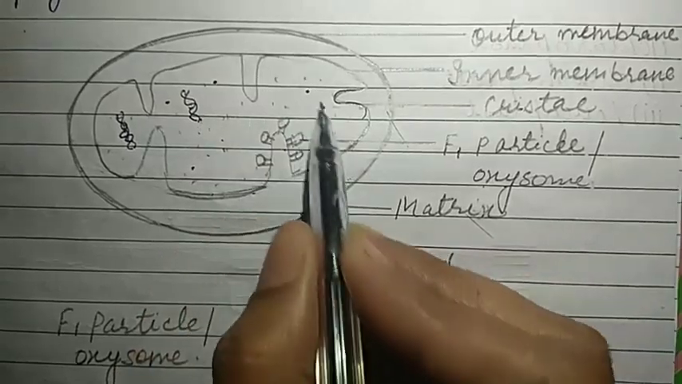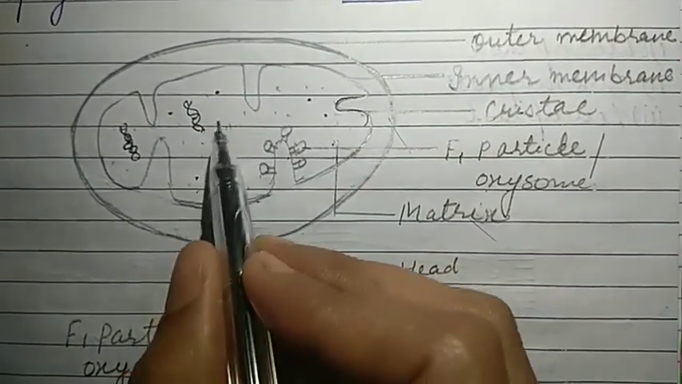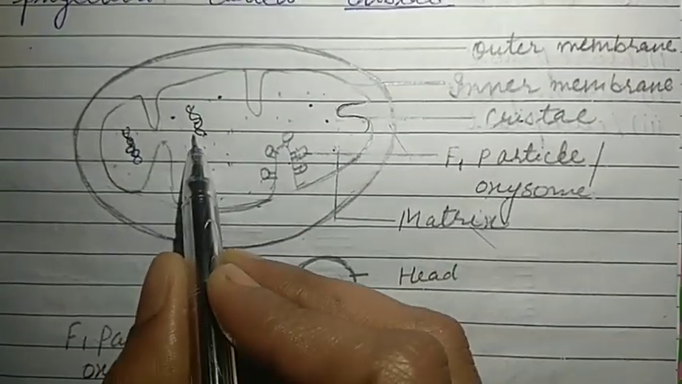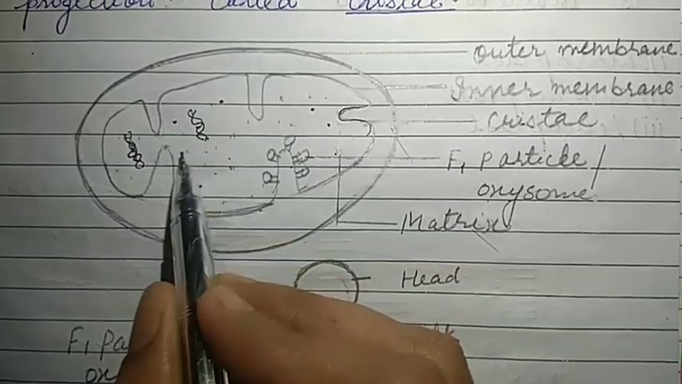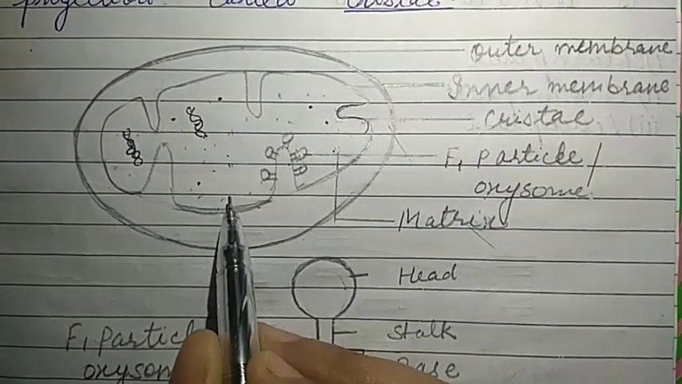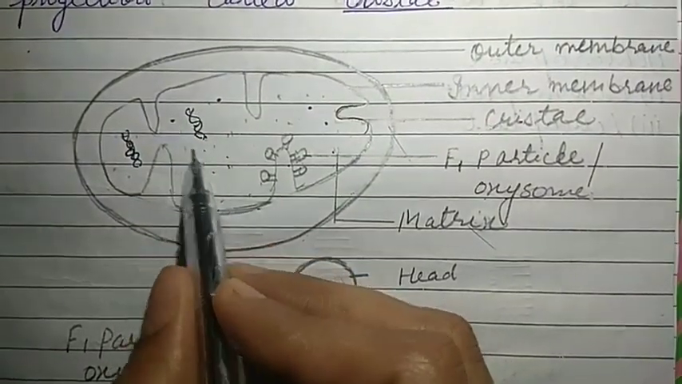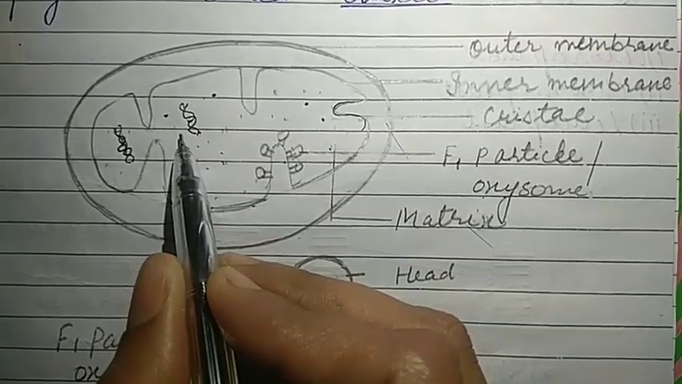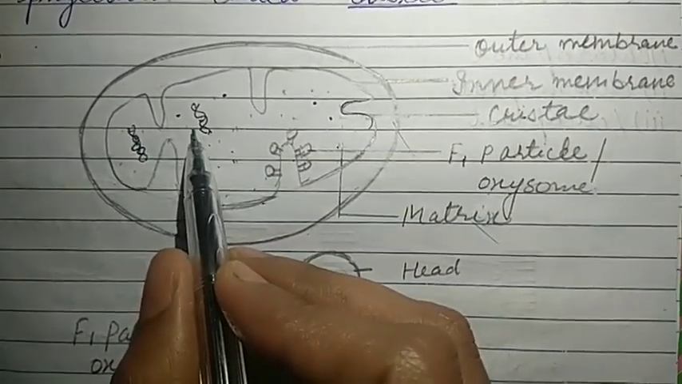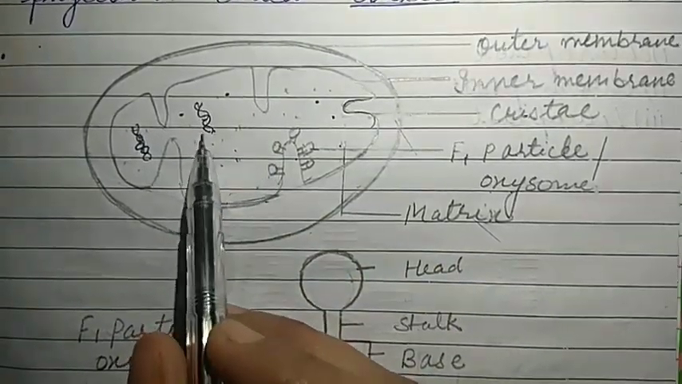The liquid content present here, a jelly-like substance, is called matrix. In the matrix region, DNA and ribosomes are also present. So mitochondria is also known as a semi-autonomous organelle. Why? Because it contains its own genetic material, meaning DNA, and by replication it can prepare multiple copies, and because of that it is called a semi-autonomous organelle.